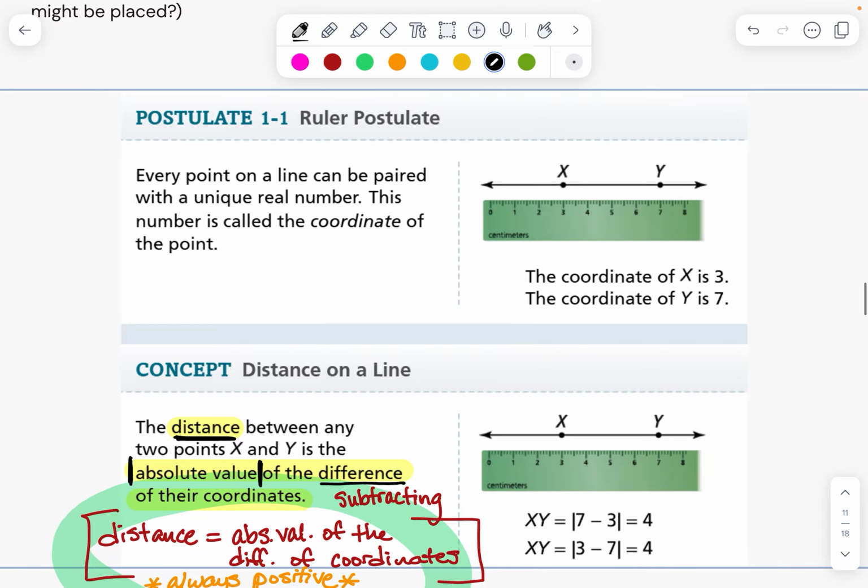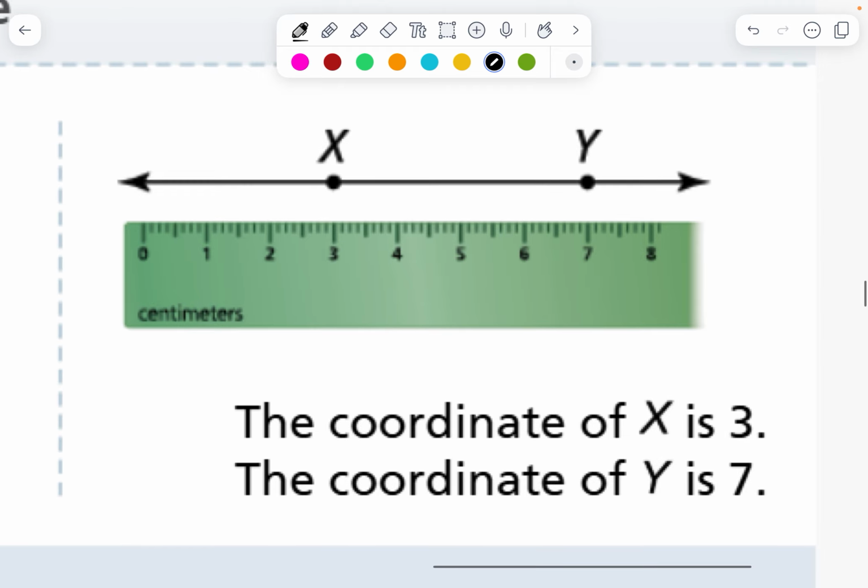Some examples of postulates are the ruler postulate, which states that every point on a line can be paired with a unique real number. That's called its coordinate. So like if you looked over here, you would see that the x lines up with 3, the y lines up with 7. Everything in between here, if I added a new point and I made it z, it would be 5.